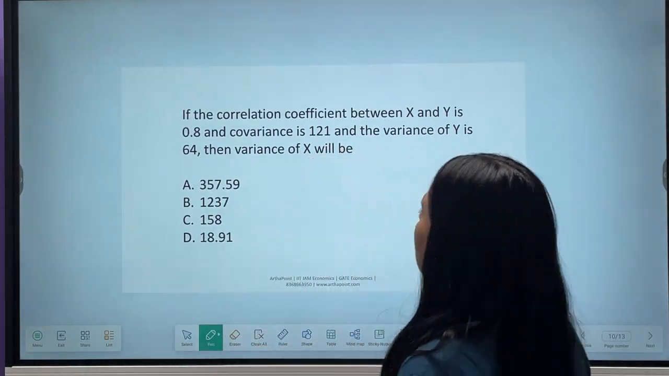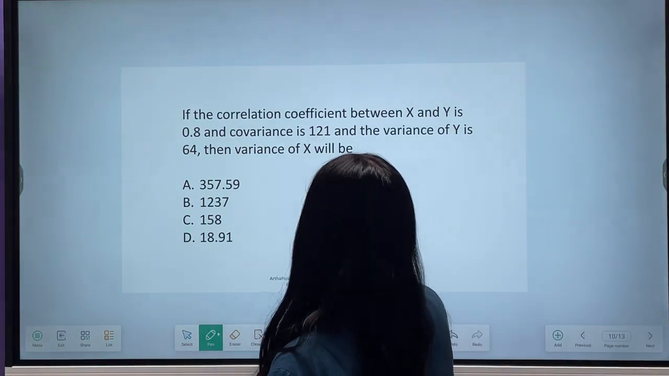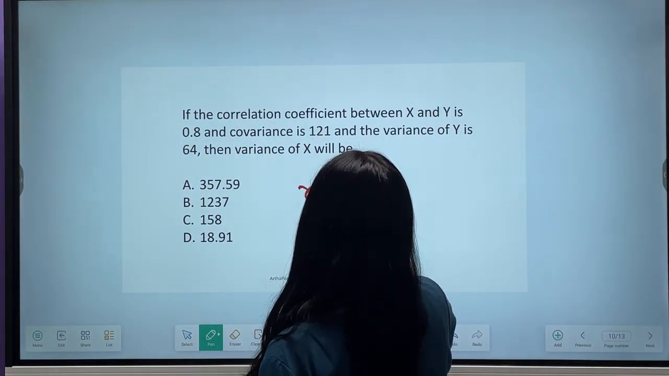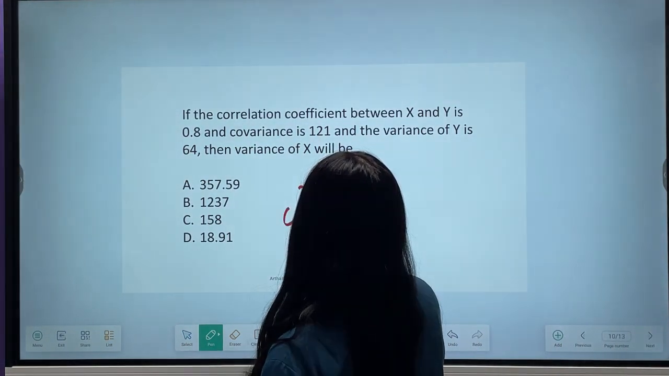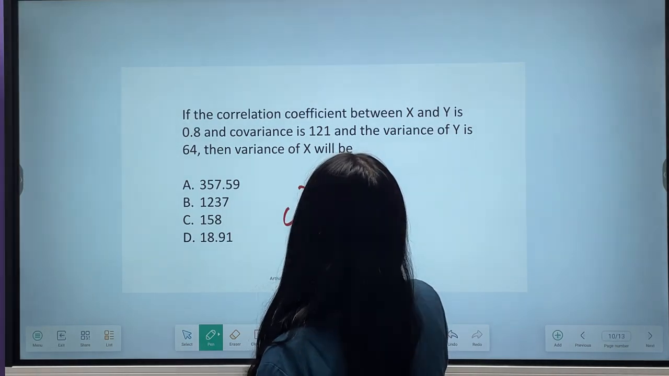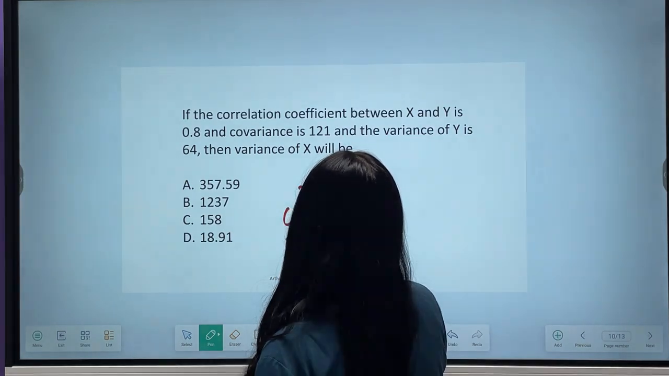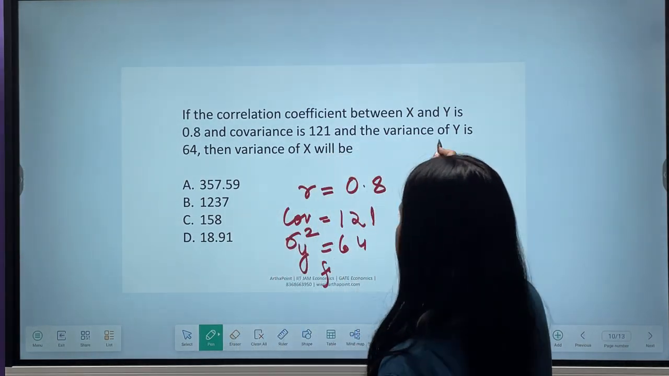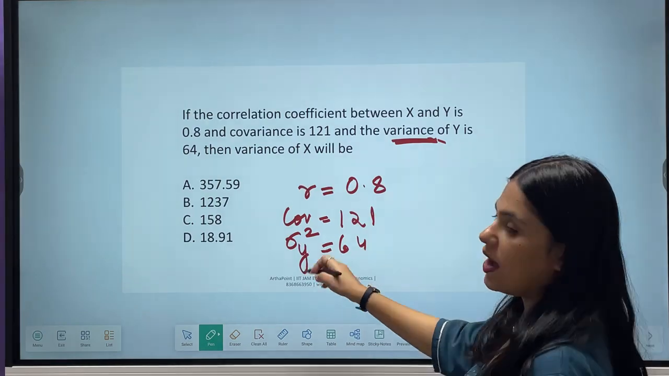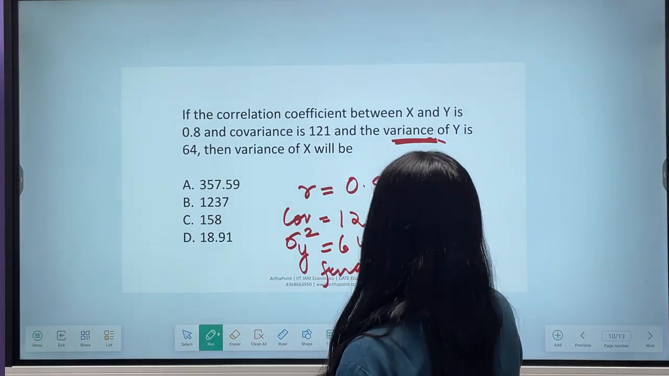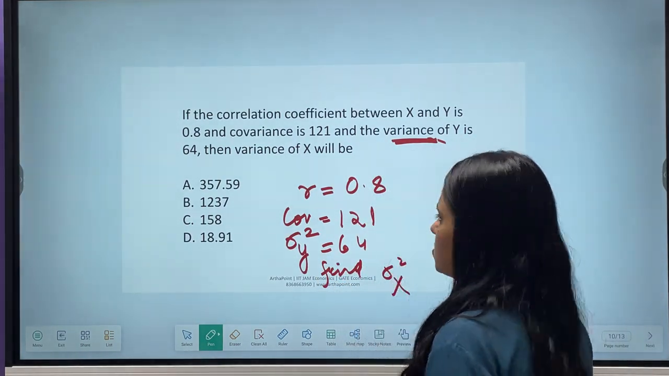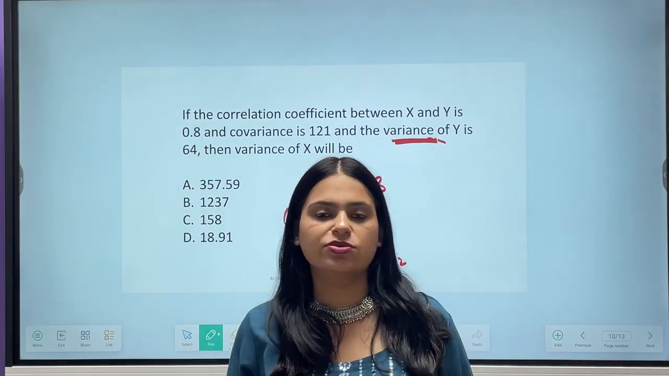क्या कहता है ये? Correlation coefficient between x and y, R is given as 0.8. Covariance is given as 121. Sigma square y, variance is given to you as 64. क्या find करना है बेटा? Sigma square x. Take a moment. Try to do this yourself.